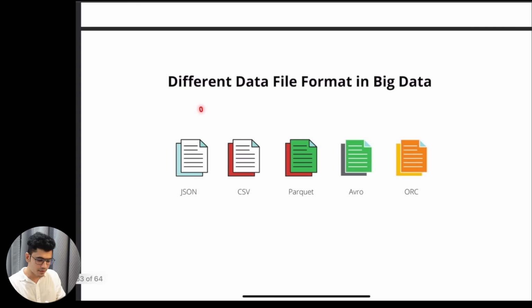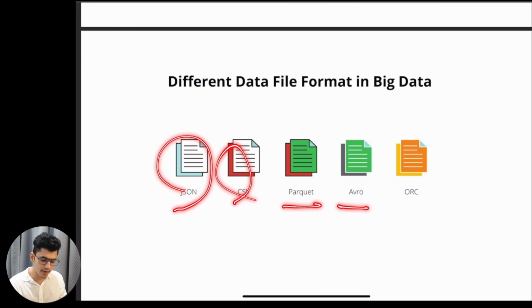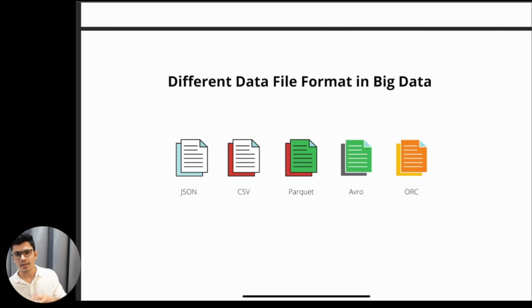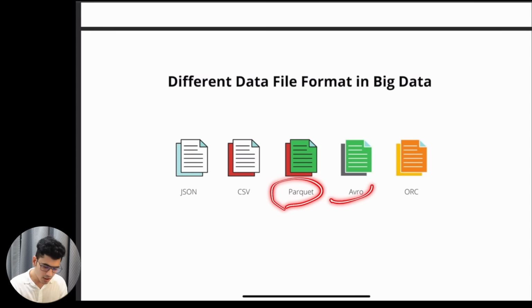Now, these are the different file formats you can use for big data. The common ones are JSON, CSV, Parquet, Avro, and ORC. Every file format has its own use case. I don't want to do a deep dive into this right now. I cover some of it in my courses, or you can just Google it and you will understand most of what you want to learn.